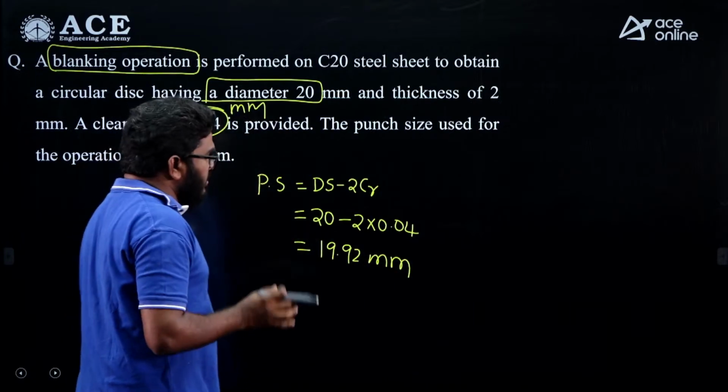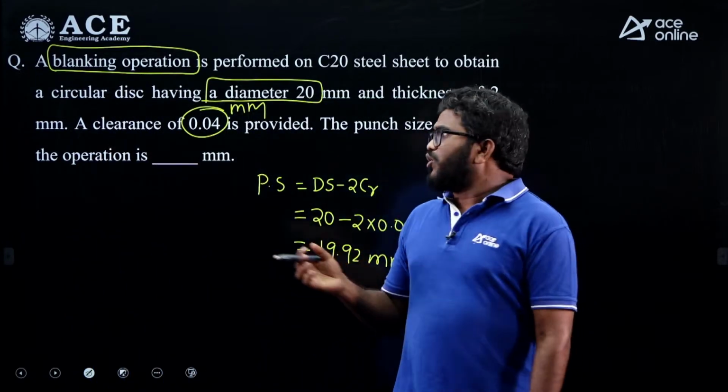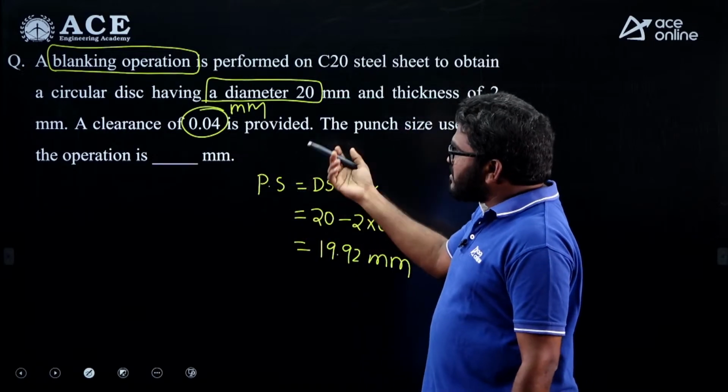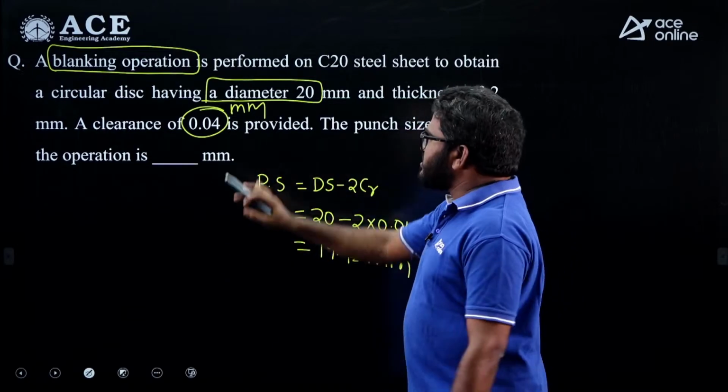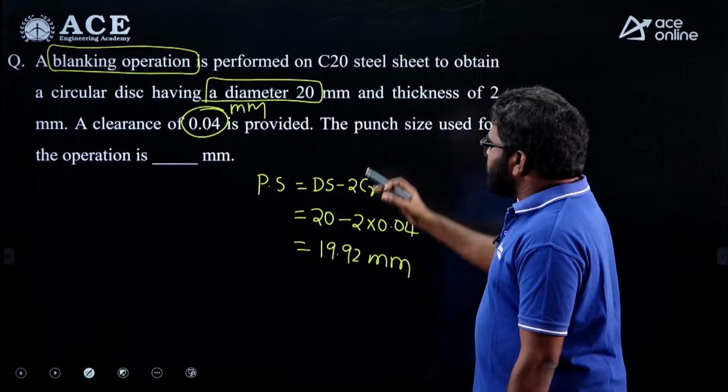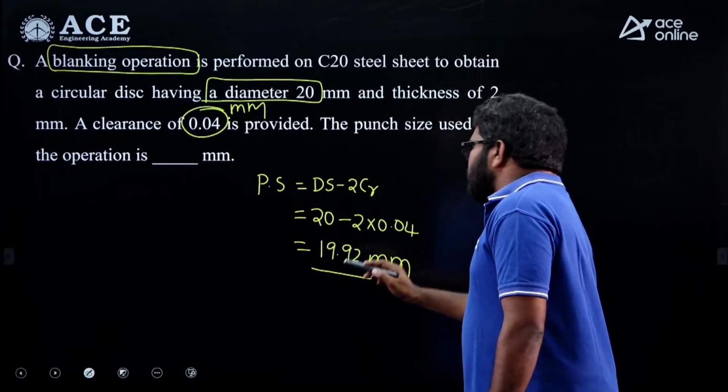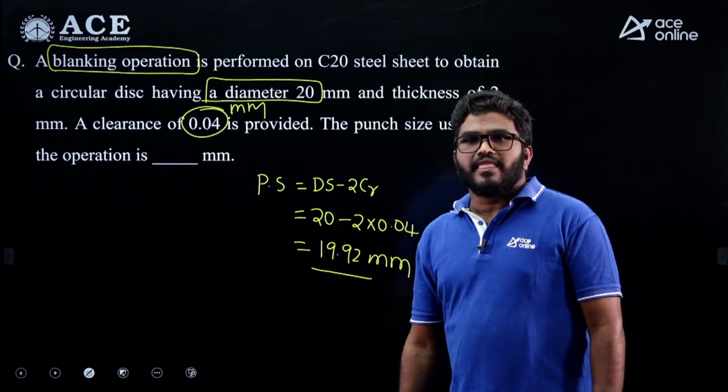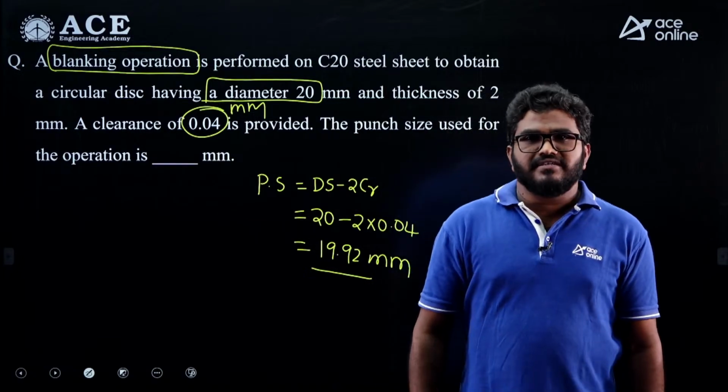So this is a memory based question. We don't know exactly what the clearance is, whether it is radial clearance or diametrical clearance, but based on the given data I am giving the solution. So this is the solution for this question, right. Next, our faculty will continue.